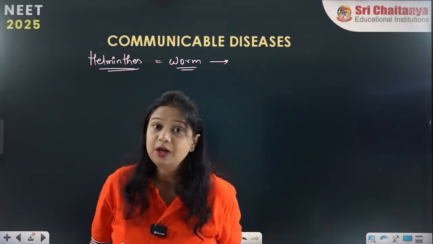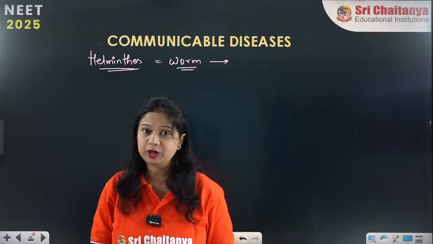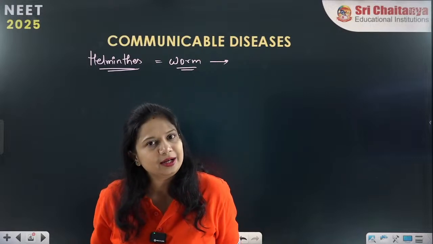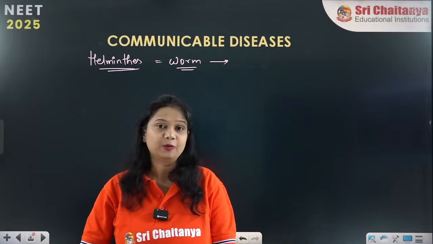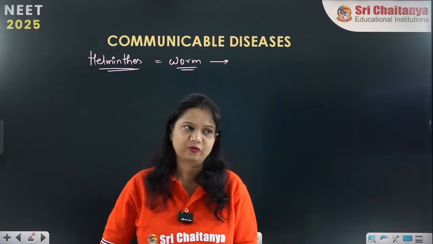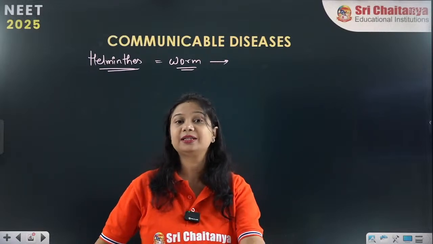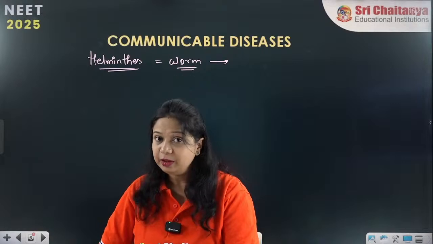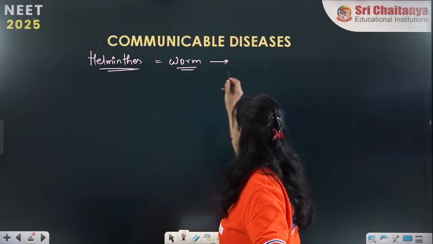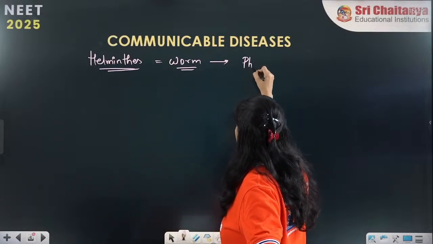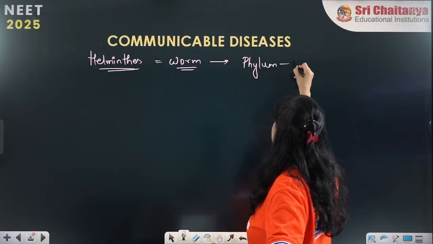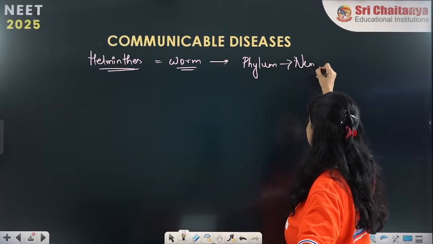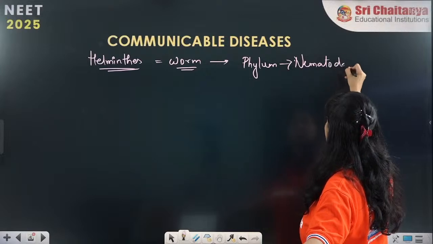Likewise, I have told you, bacteria are the kingdom Monera. The protozoa are definitely the kingdom Protista. Fungi are the kingdom Fungi. Now, in the kingdom Animalia, we call them the worms. They belong to the phylum Nematoda. They are the nematode organisms.